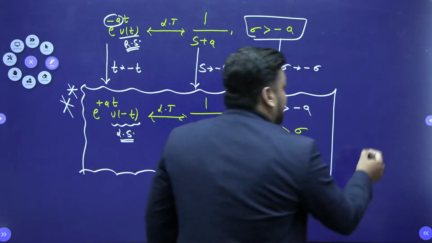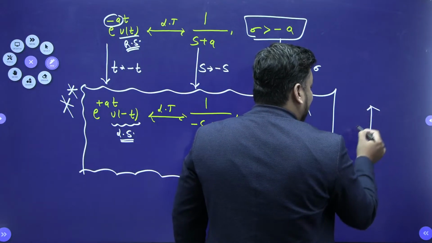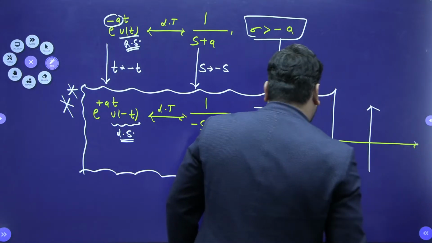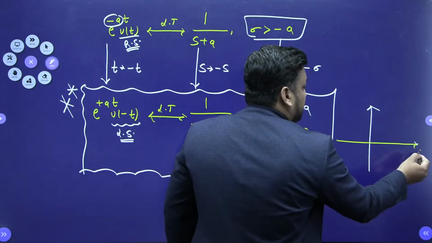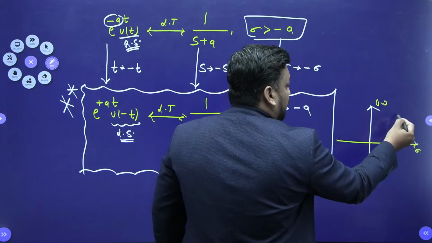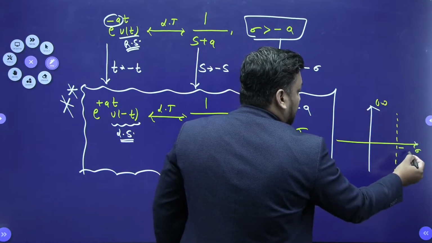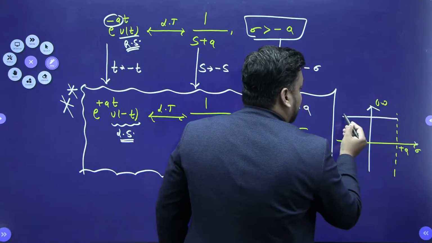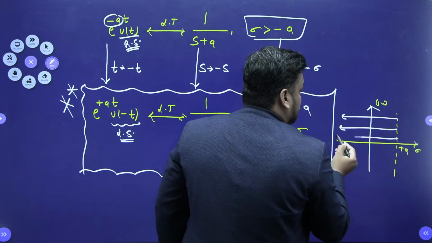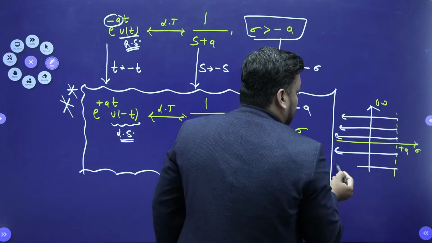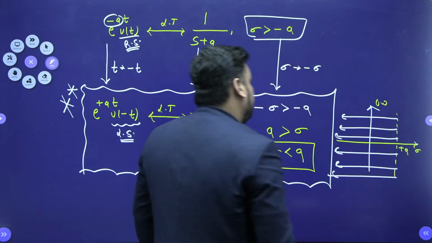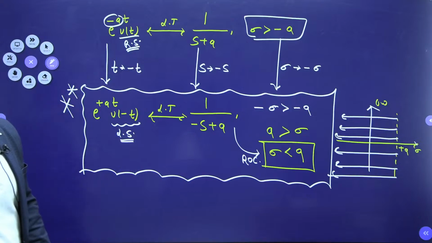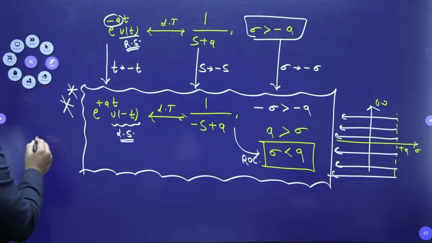If I make an S-plane diagram, then sigma is less than plus a. This is my sigma, this is my j omega, and this is plus a, and ROC is less than plus a. It means ROC is to the left-hand side of this plus a. So this is the entire ROC region. Now you can check, beta, and tell me whether this signal is stable or not.